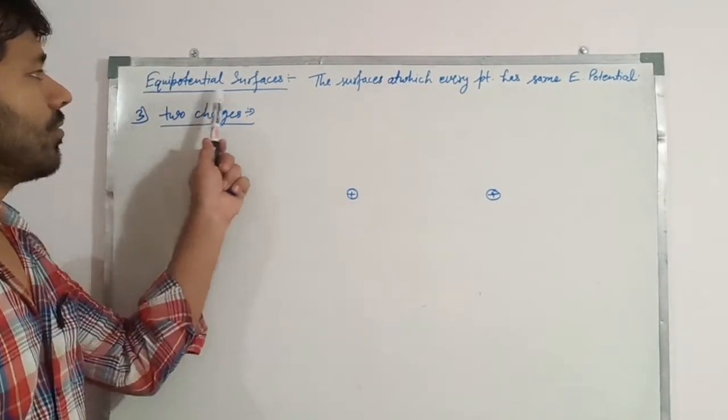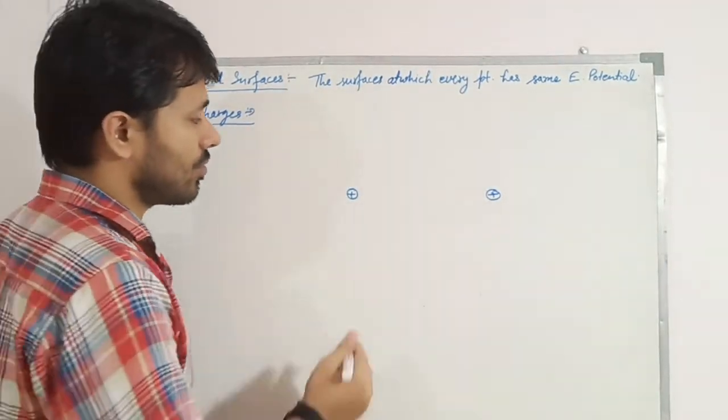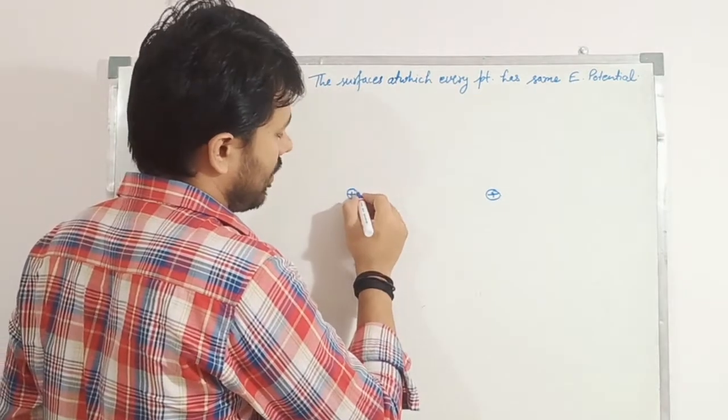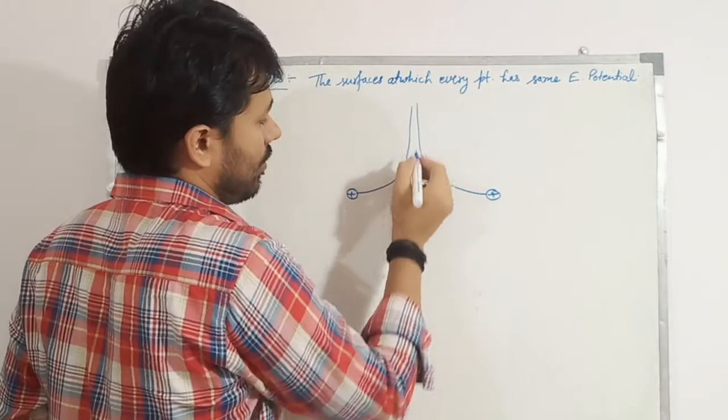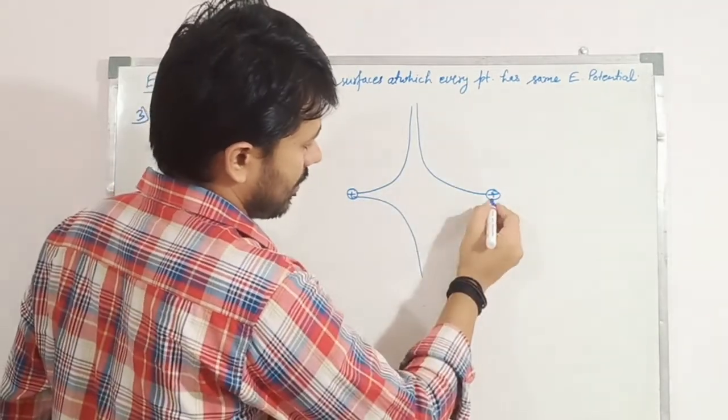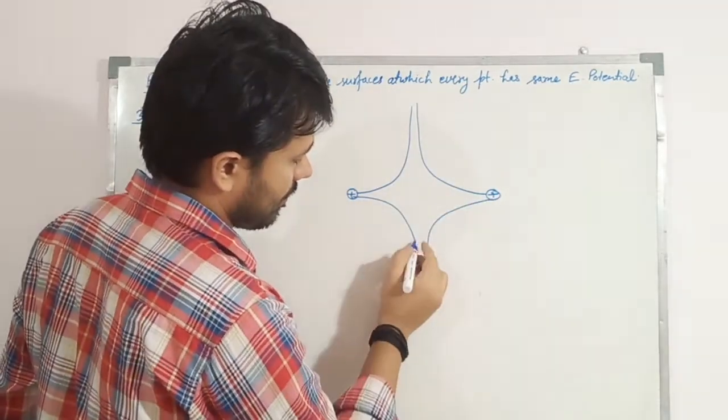We have to draw the equipotential surface, so first we draw the electric field lines, and the electric field lines are something like this.